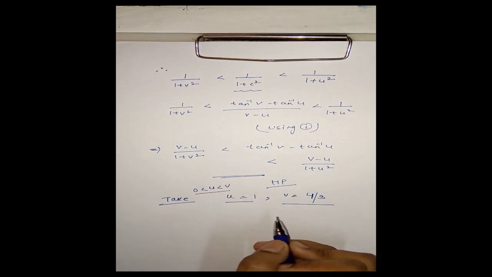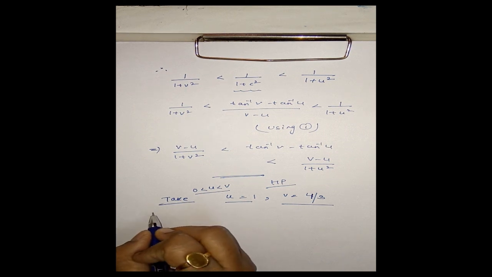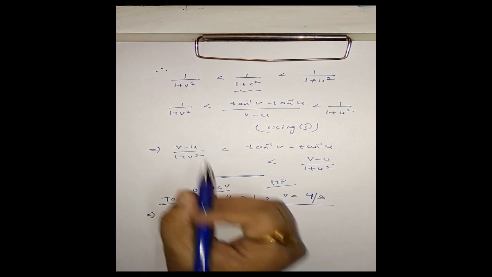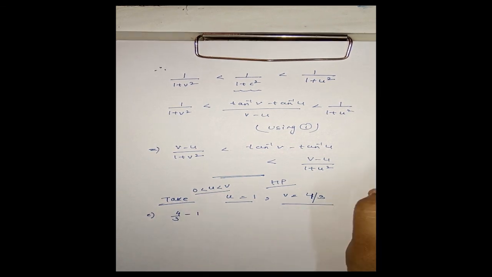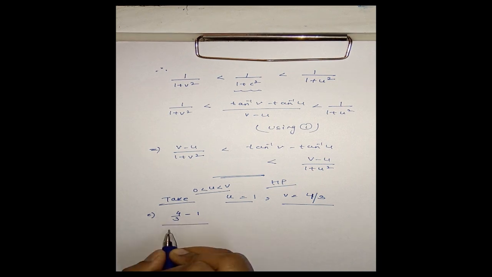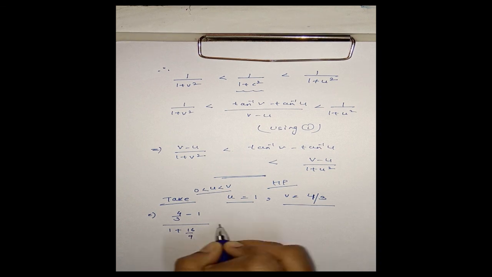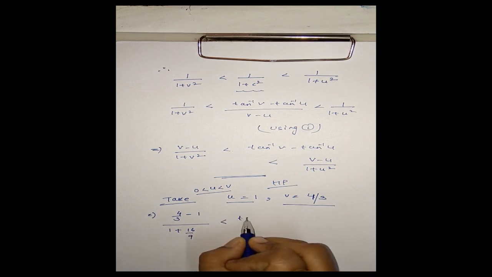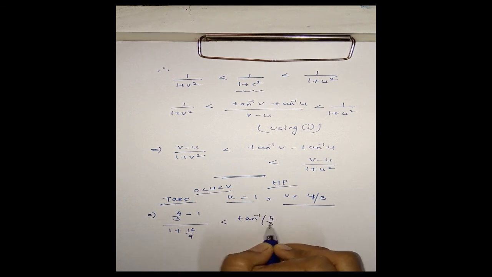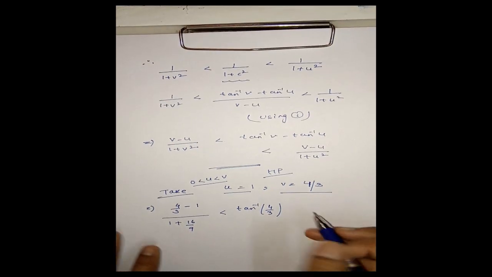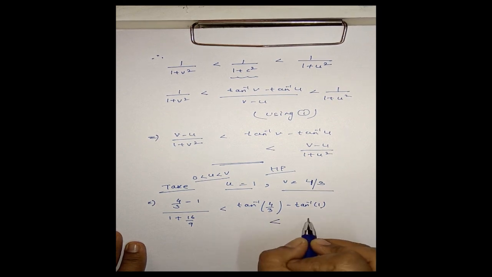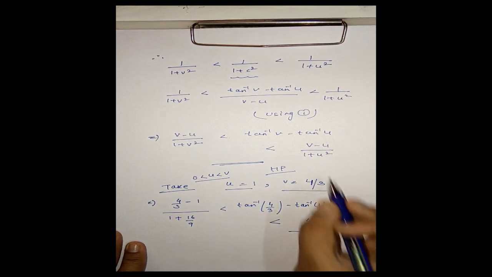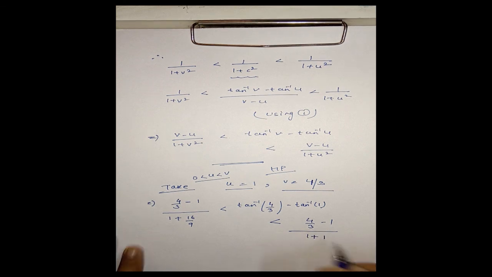Also, we know 0 is less than u less than v. Now, this will imply here v is 4 by 3, minus 1, divided by 1 plus v square, that is 1 plus 16 by 9, is less than tan inverse 4 by 3 minus tan inverse 1, that is pi by 4, and it is less than 4 by 3 minus 1 divided by 1 plus u square, that is 1 plus 1.